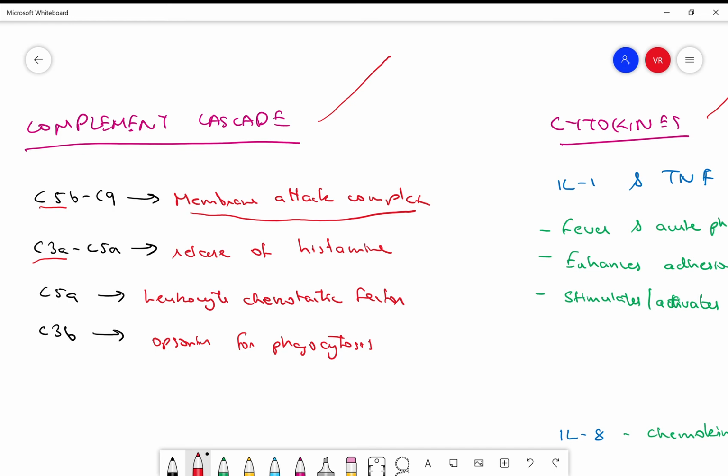Now this membrane attack complex will tag the unknown or foreign body present within our body, in the tissue, and mark it as ready for the action of neutrophils and macrophages. So that would be your membrane attack complex. Your C3a and your C5a are helpful in the release of histamine. Your C5a is a leukocyte or neutrophil chemotactic factor, which is going to bring in more neutrophils, and your C3b is your opsonin, which will help neutrophils identify that this is a foreign body present in our body.